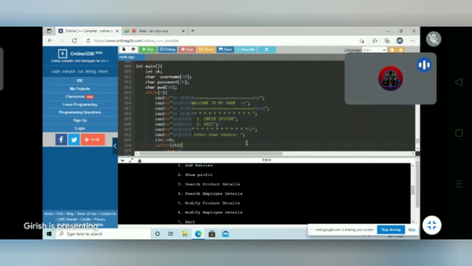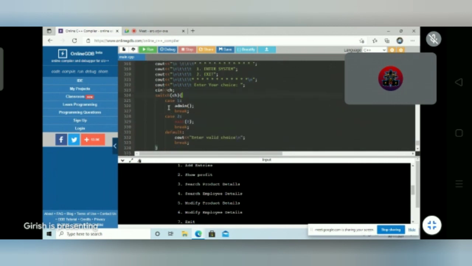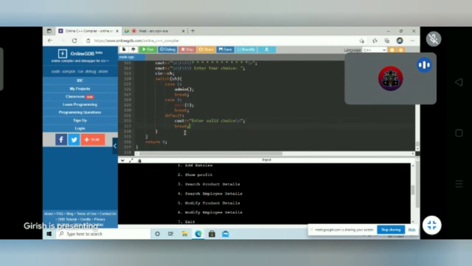In this code, we are using a switch case statement. Using case 1, it will invoke the admin function, and using case 2 it will exit out of the loop. And default, if the user selects any other option, it will print enter the valid choice, and it will come out of the loop. So this is our code.